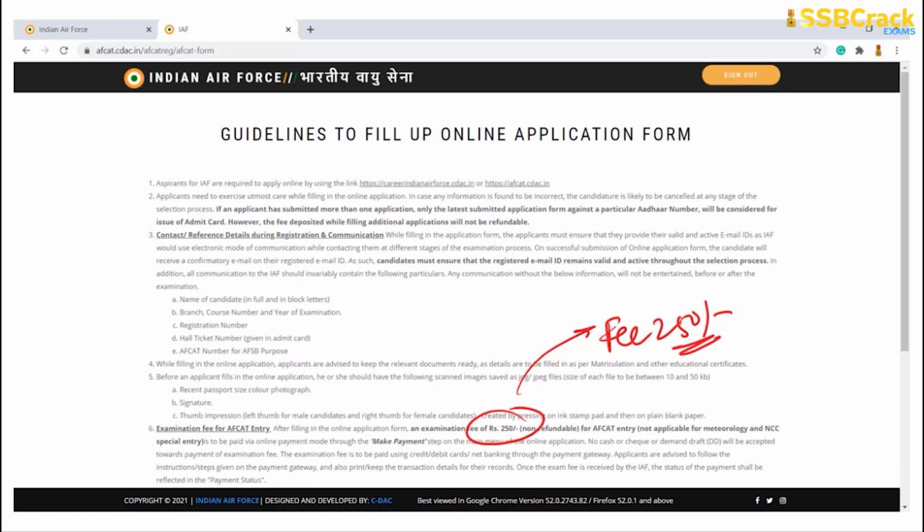I highly recommend that you do not use UPI or any kind of mobile payments directly. Don't use Google Pay, PhonePe and all, because the amount of successful payments is very low. Try to pay your amount by using a credit or debit card. That I will tell you once we go through that particular point.